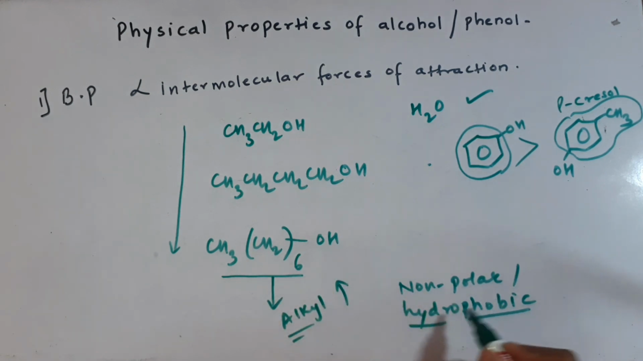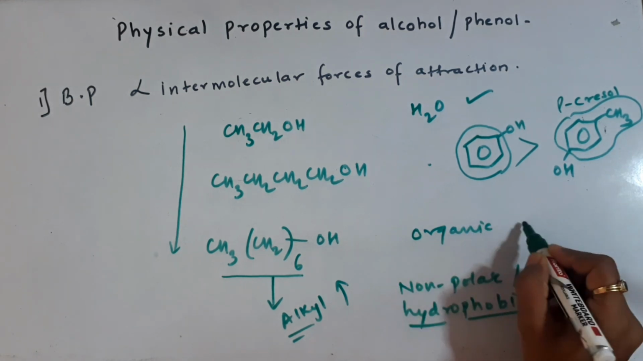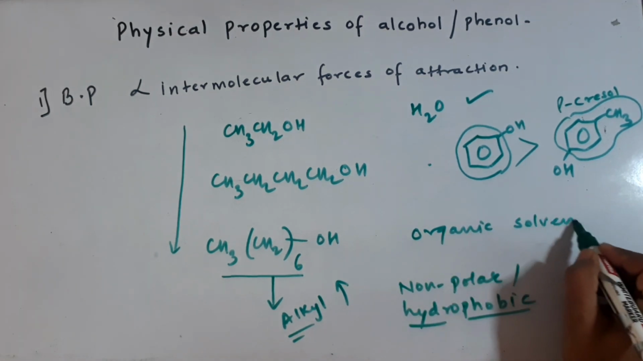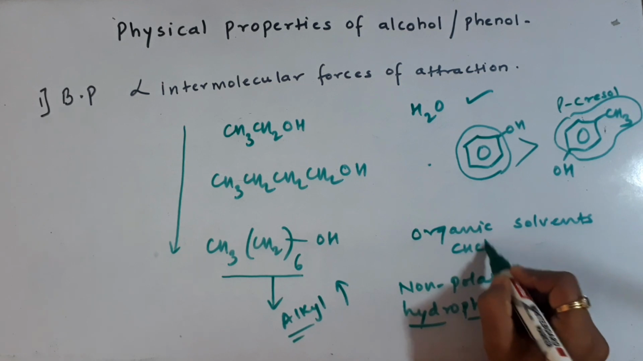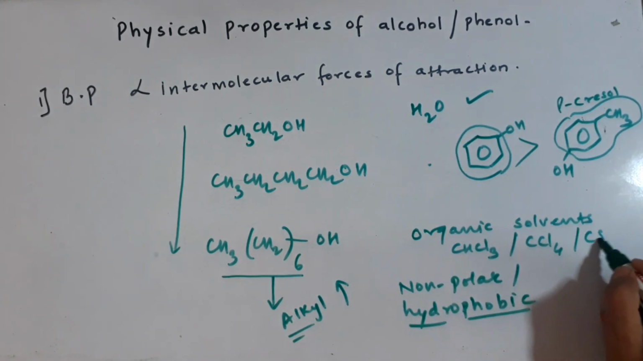Now if these members are not soluble in water, they are going to be soluble in organic solvents. The organic solvents are, for example, chloroform, carbon tetrachloride, carbon disulfide, etc.